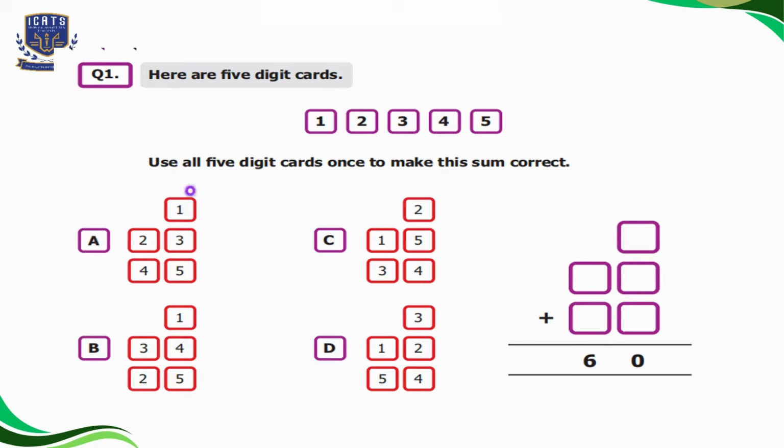In option A, if we add the numbers given at the ones place, the sum is 9, and the sum of the numbers given at the tens place is 6. So it means the total is 69, which is not equal to 60. So option A is not correct.